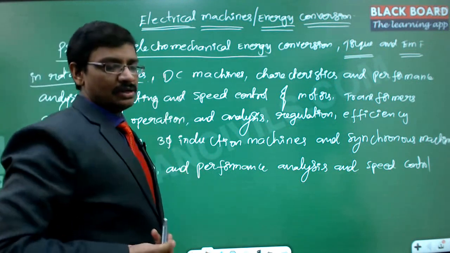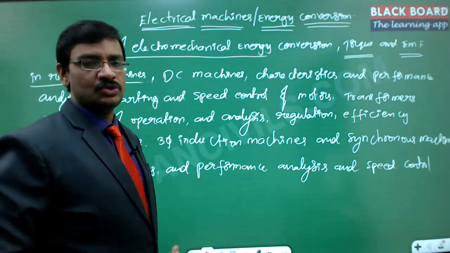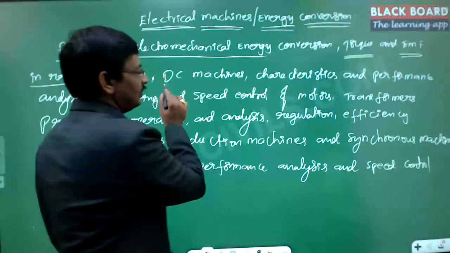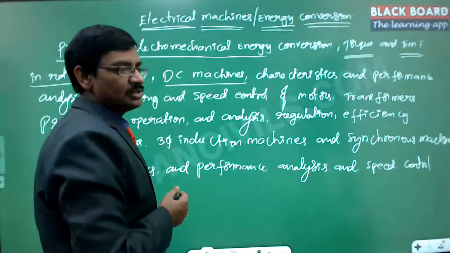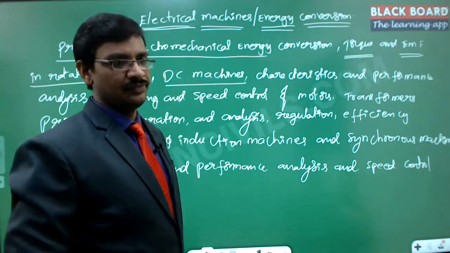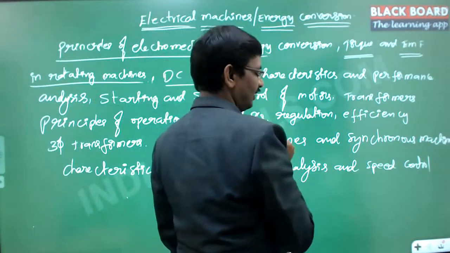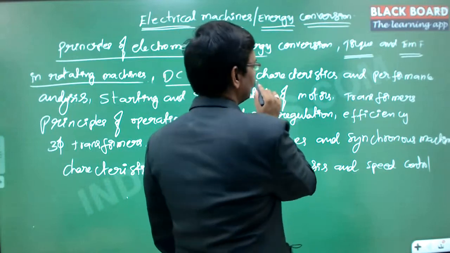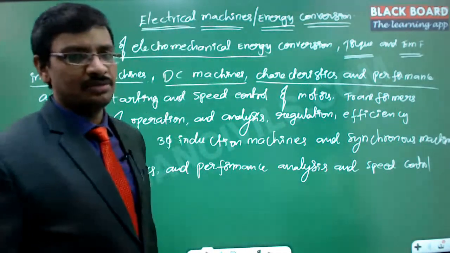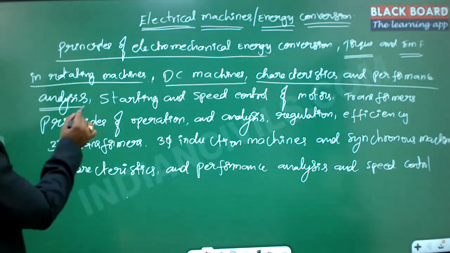And then there are different types of machines available in electrical engineering to generate the torque or the EMF. One is the DC machines. In DC machines we have the DC generators and we have the DC motors as well. That is what we are going to study. When studying them, we are going to study the main characteristics and the performance analysis of any DC machine, maybe a motor or maybe a generator, as part of the syllabus.